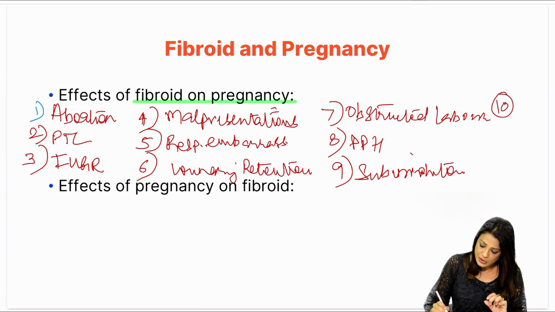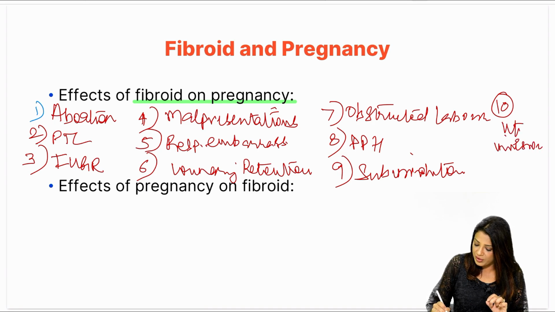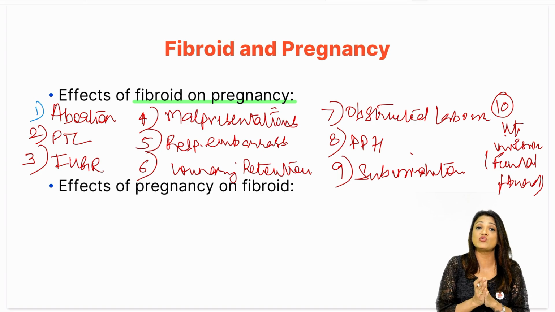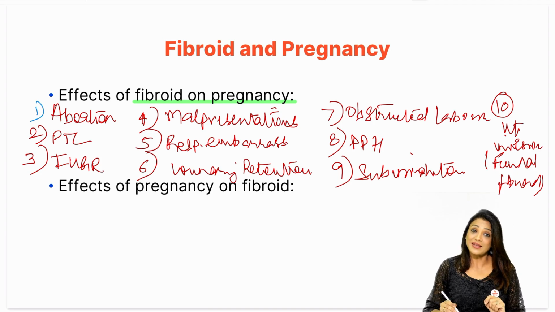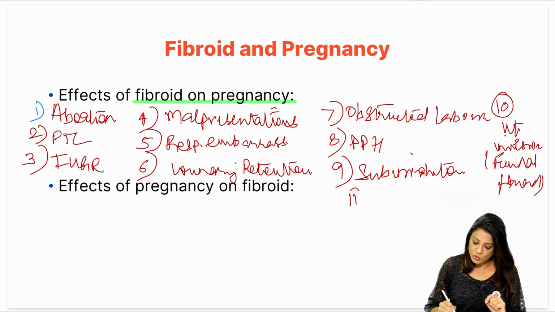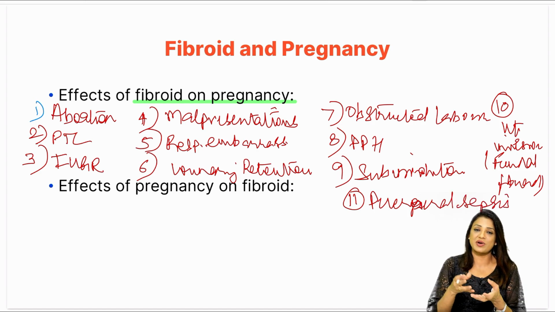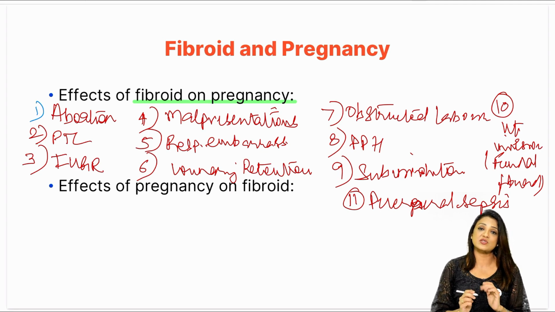There is another one, that is uterine inversion. We read this, that this can probably happen because of the fundal fibroid. The fundal fibroid can make it so heavy that it can lead to uterine inversion after delivery, because at that time the uterus is quite soft and it is quite vulnerable, so it can pull it down. Okay. And the last thing that can happen after pregnancy, I told you infection as such in fibroids is not common, but it can happen after pregnancy. So it can lead to puerperal sepsis. Puerperal sepsis is probably because of instrumentation and because the sinuses were open, so the fibroid got infected. So these are all the effects of fibroids on pregnancy.